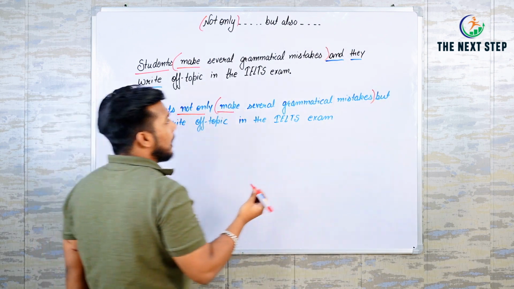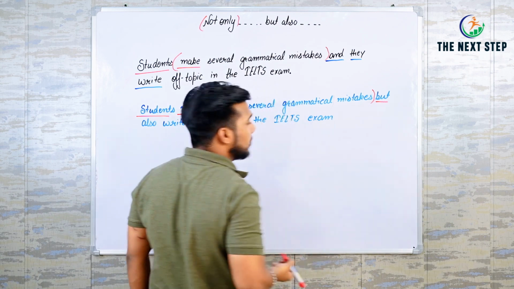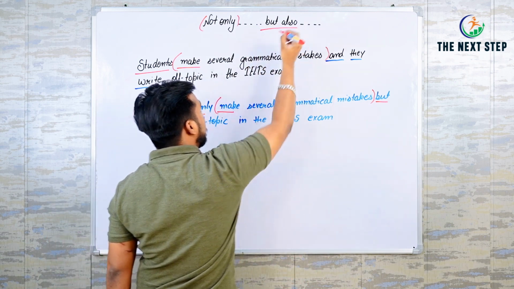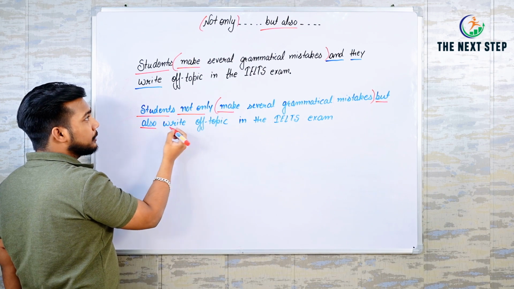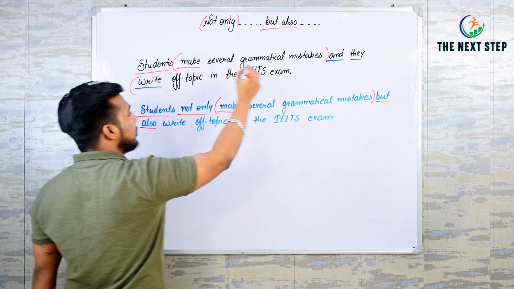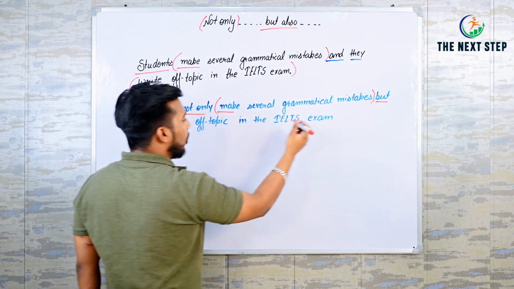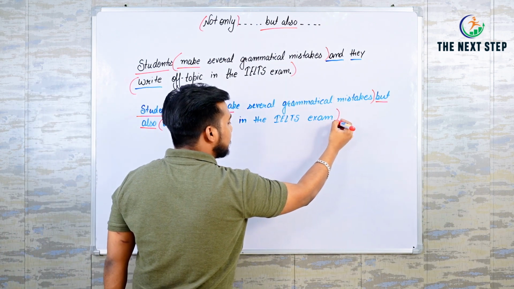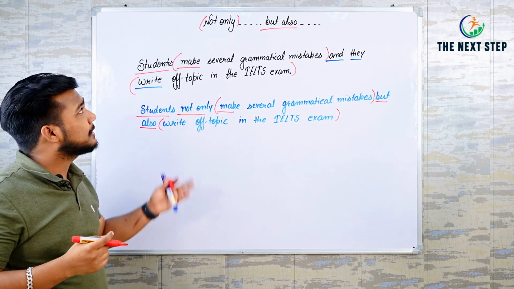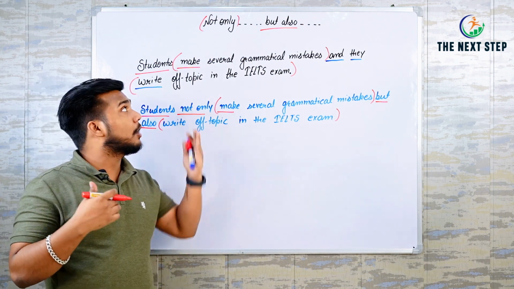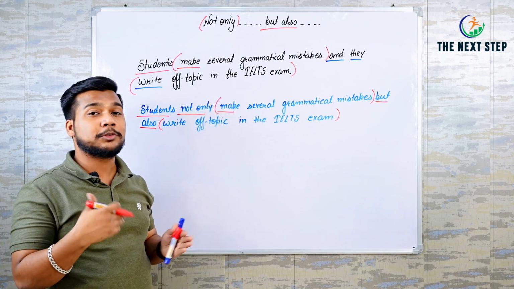After this you have added but, as we have but also, then from here to here your sentence is going to be the same. Write off topic in the IELTS exam. So this is how we can use not only, dash, but also, dash.